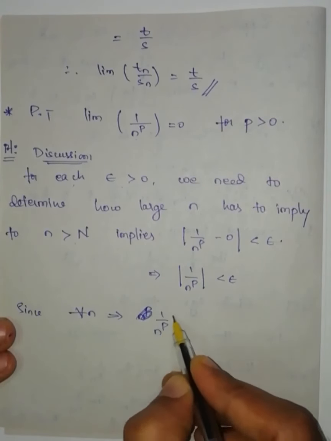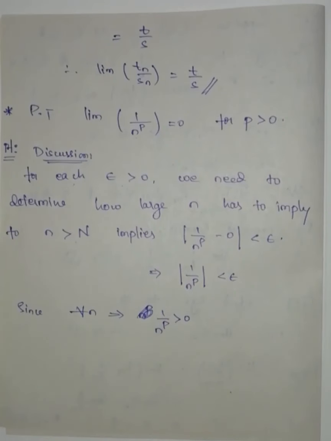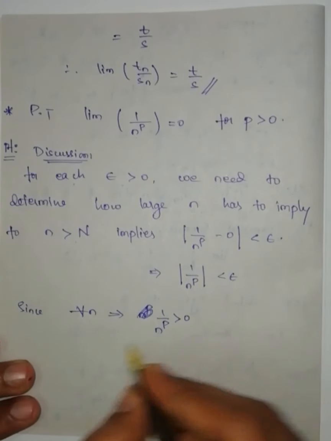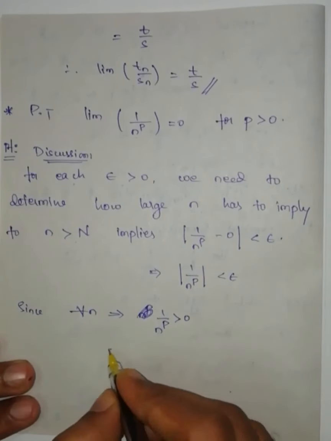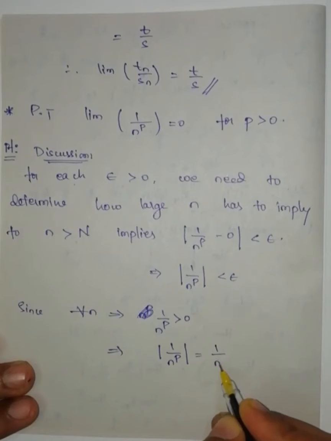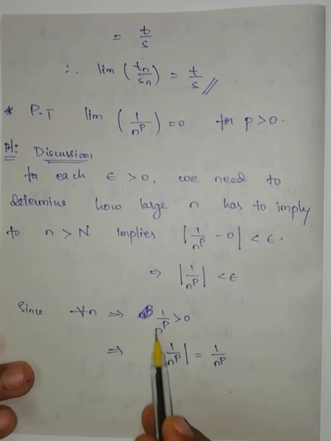How I can say? Since p is greater than 0, you can take any real number p greater than 0. n is a natural number, starts from 1. If I take n equal to 1, 1 by 1 to the power of p is greater than 0. Numerator positive, denominator positive, then its quotient is also positive. Therefore, modulus of 1 by n to the power of p is equal to 1 by n to the power of p, because this one is positive.